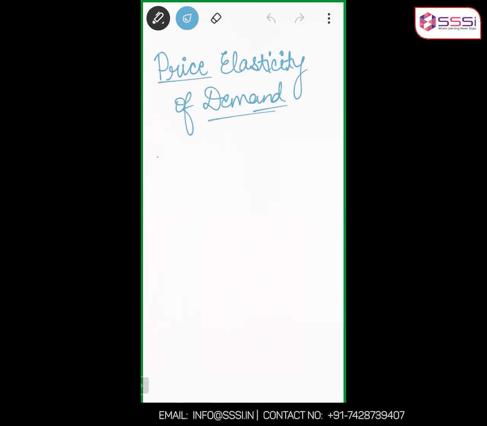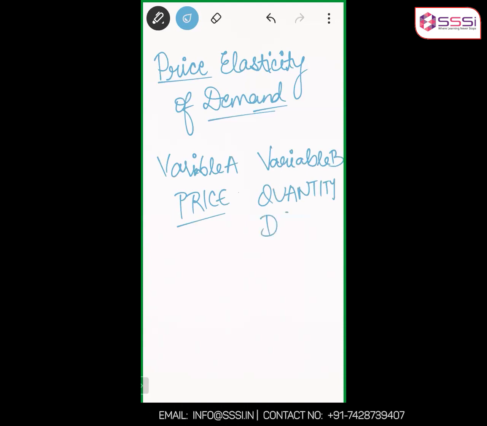So variable A here is the price. So price is changing and variable B is the quantity demanded. Variable B is the quantity demanded. Yes or no?